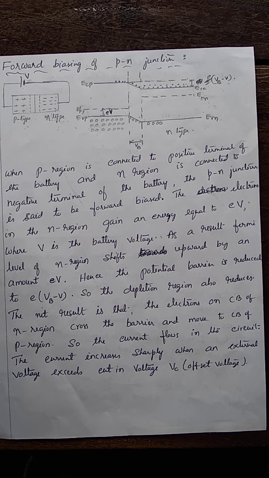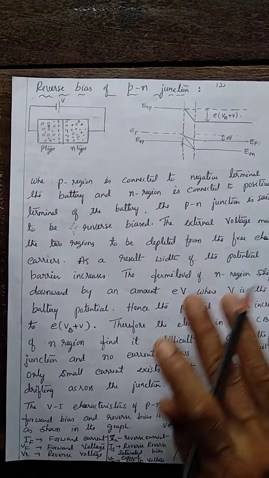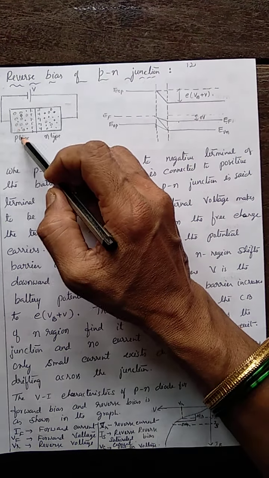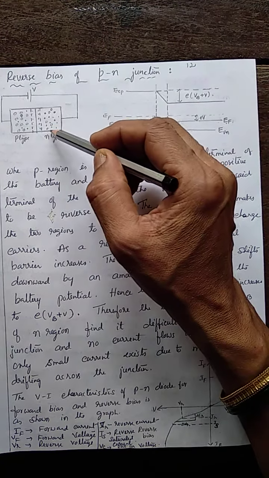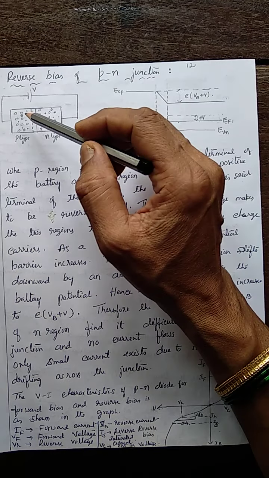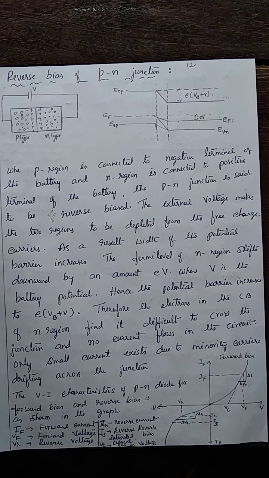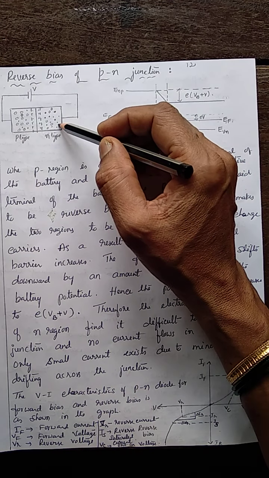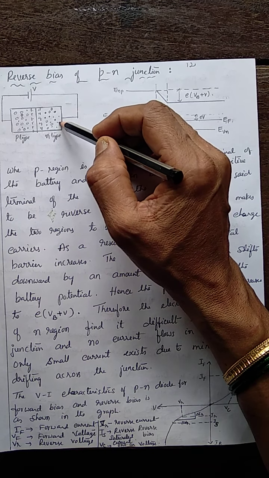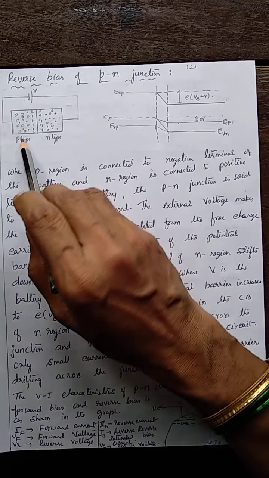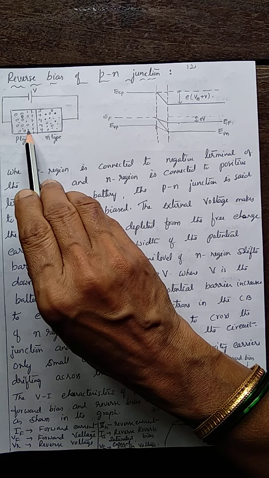The second type is the reverse bias of the p-n junction. Reverse bias means the p region is connected to the negative of the battery, and n is connected to the positive. See, it is like positive to negative, negative to positive. This is nothing but reverse bias. Now, during reverse bias, what happens? In the n region, the majority carriers are electrons. We also find some holes, which are the minority carriers. Here, the majority are holes and the minority are electrons.